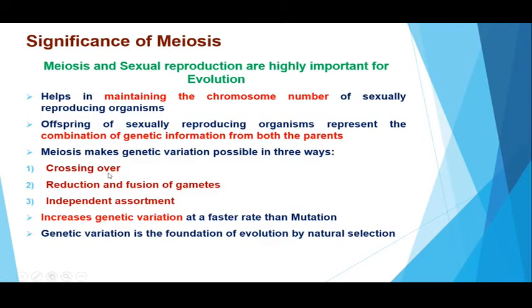Now last but not the least, what is the significance of meiosis? Meiosis and sexual reproduction are highly important for evolution. They help in maintaining the chromosome number of sexually reproducing organisms. Meiosis is first of all important because it ensures that all the living organisms produced via sexual reproduction contain the correct number of chromosomes.